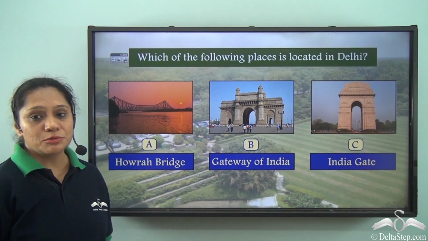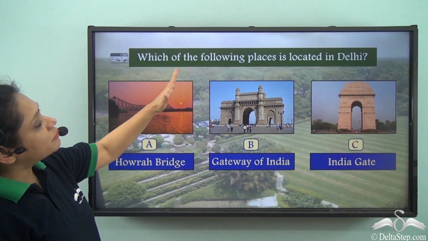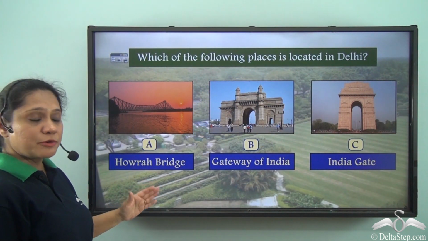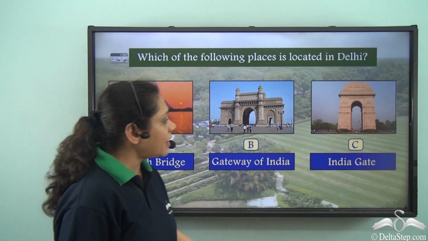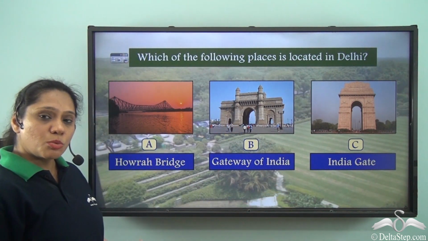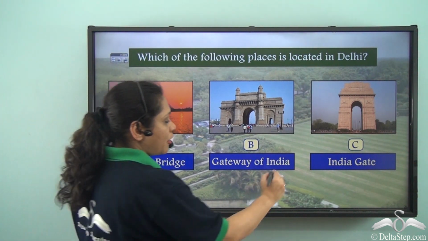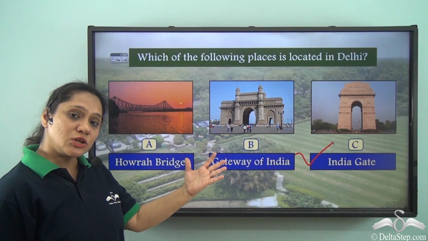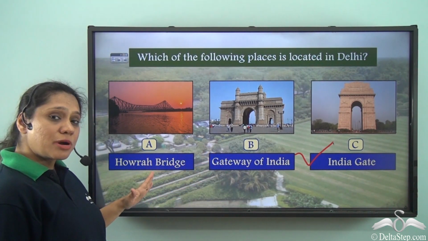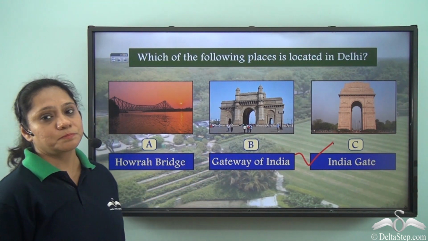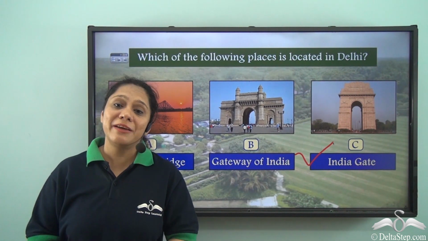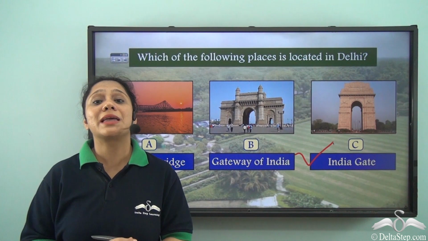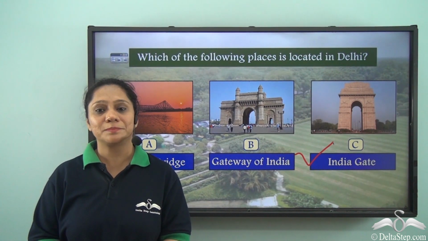Now let us quickly do this exercise. Which of the following places is located in Delhi? Howrah Bridge, Gateway of India, India Gate. So what do you think is the correct answer? Of course, India Gate, because Gateway of India is located in Mumbai and the Howrah Bridge is located in Kolkata. So today we have learned some very interesting facts about the capital of our country.